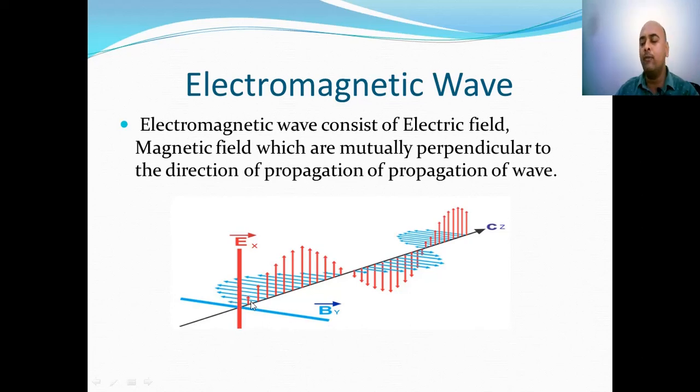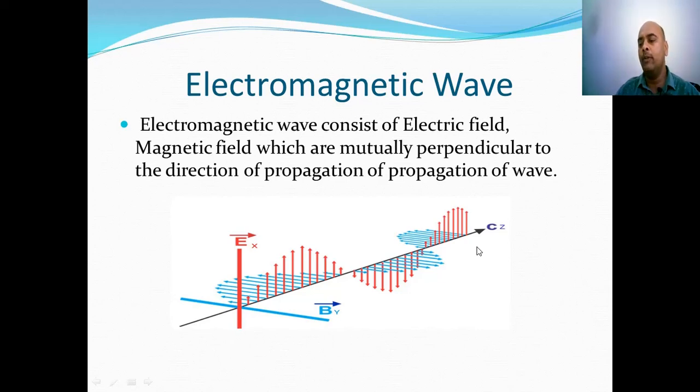So the x-axis and y-axis are perpendicular to each other, and the direction of propagation of the electromagnetic wave will be toward the z direction. So x, y and z axes are mutually perpendicular to each other. Direction of electrical field is along x, direction of magnetic field is along y, and the wave is propagating in z direction. So in an electromagnetic wave, the direction of electric field, magnetic field and direction of propagation are mutually perpendicular to each other.